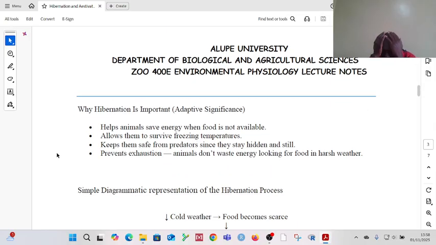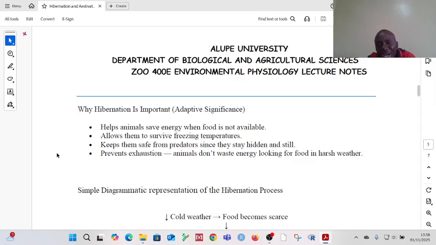So why is it that now hibernation is important? One is that hibernation helps animals to save energy over a period when food is not available. Okay? So during cold weather, there is not enough food available. So animals tend to hibernate so that they don't move around, wasting energy when the food availability is low.